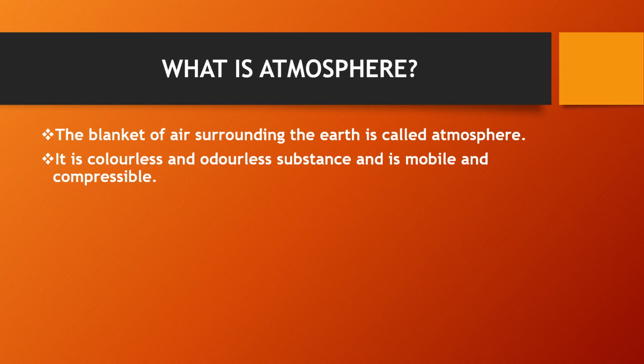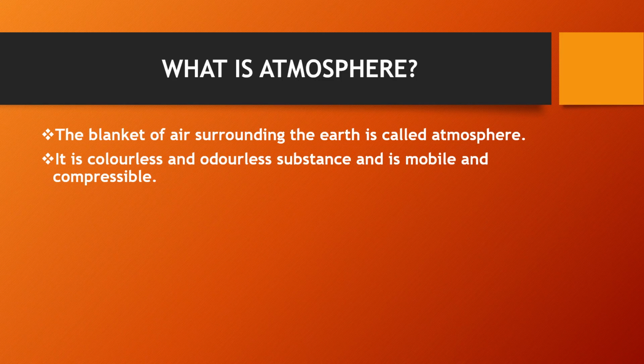Now we talk about the importance of the earth's atmosphere. Why is life possible only on our planet? First of all, the atmosphere of our earth makes the earth a unique planet in the solar system because it supplies oxygen to support life on the earth. In its absence, the earth would have been lifeless like other planets. The presence of carbon dioxide also supports plant life on the earth.